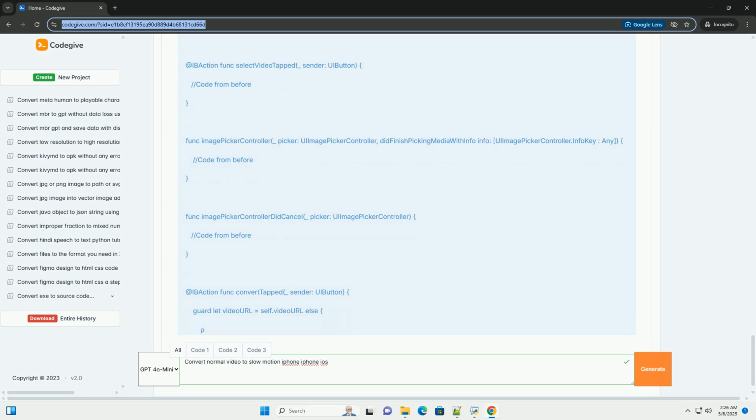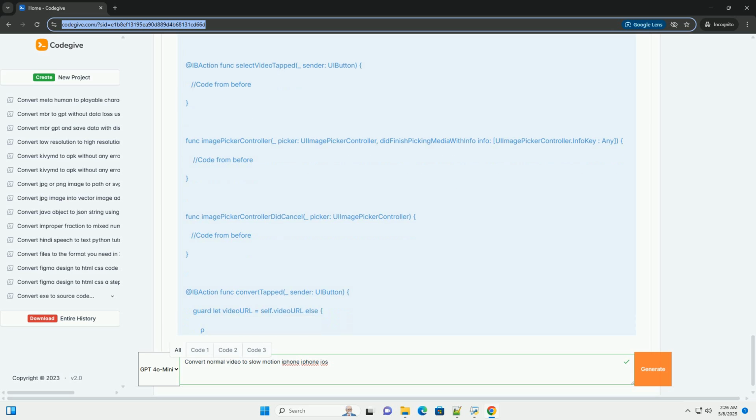7. Optimization and considerations. Video quality: the video settings dictionary controls the quality of the output video. Adjust the bitrate and other settings to balance quality and file size. Higher bitrates generally result in better quality but larger files. Background processing: for long videos, consider using URLSession with background tasks to perform the slow motion conversion even when the app is in the background.